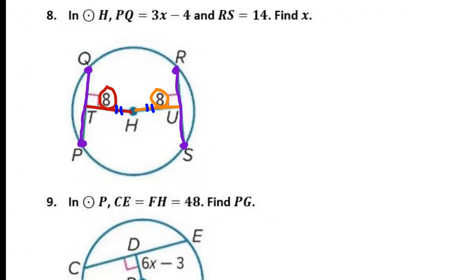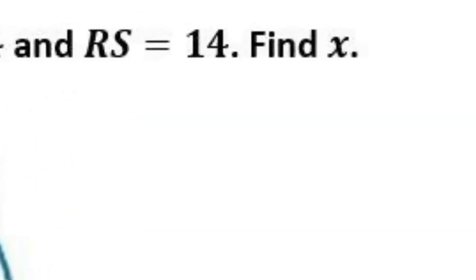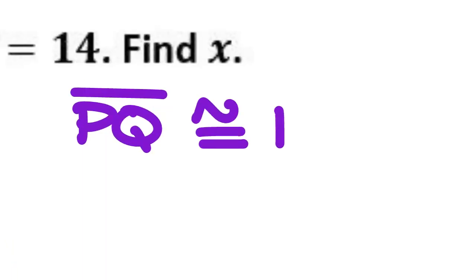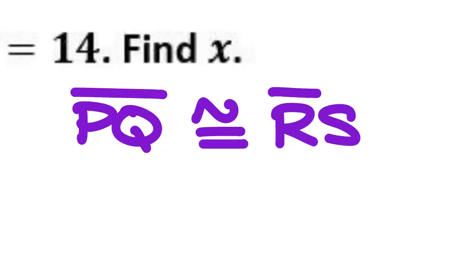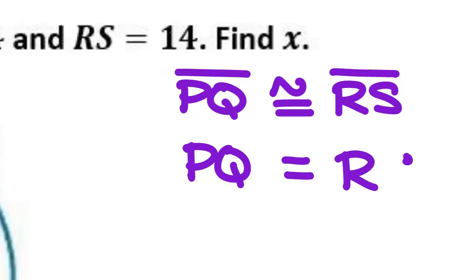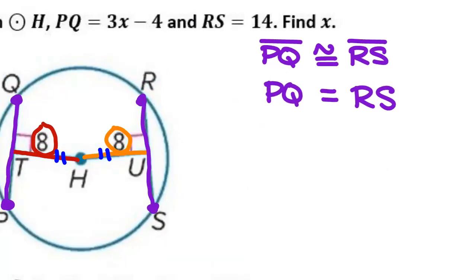So we have that PQ is congruent to RS. So the length of PQ is equal to the length of RS.